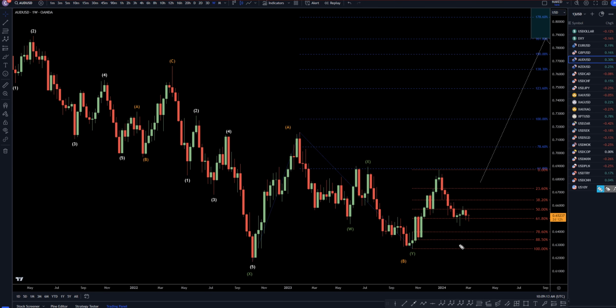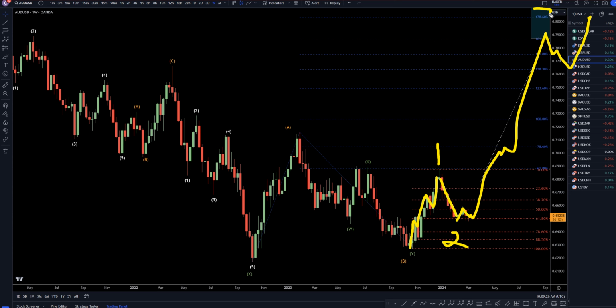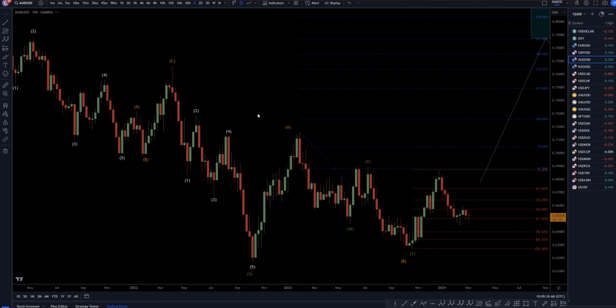On the weekly time frame, I think this first move up right here is a trend, obviously, which I think is a wave one of wave C. I think this move down is a correction, wave two of wave C. And I think there's a very good likelihood this is eventually going to go up and make a three, a four, and a wave five of wave C, which is a wave C of the wave Y, because a wave C of Y should definitely be a trend. So let's take it down to the daily time frame.